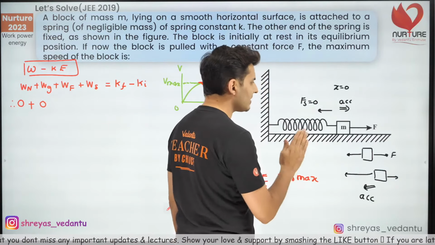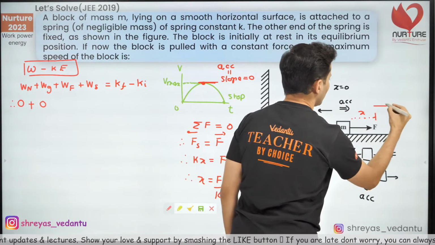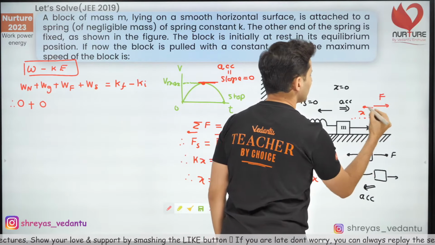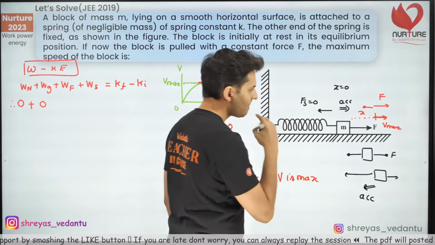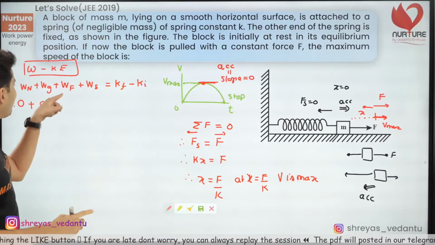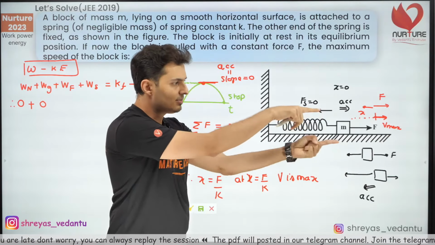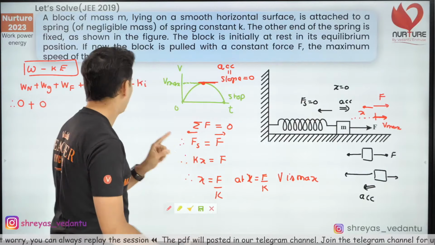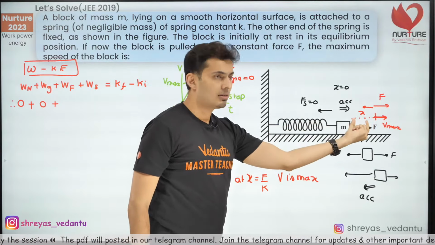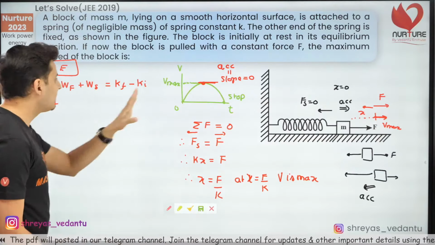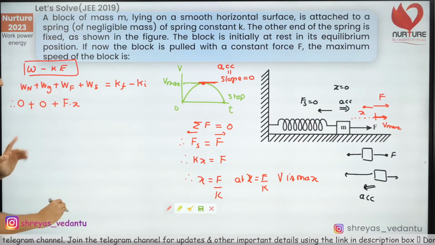Now, what this means is basically, once you move ahead by certain x, your force is here, the spring force is here. At this point, your velocity is in fact maximum. What is the work done by F? This force F, how much work did it do? Force and displacement, same direction, positive. So therefore I'll put plus symbol. Next thing, force is constant, x is the displacement. Obviously the work done will be F into x, straightforward. Force into displacement is work done.